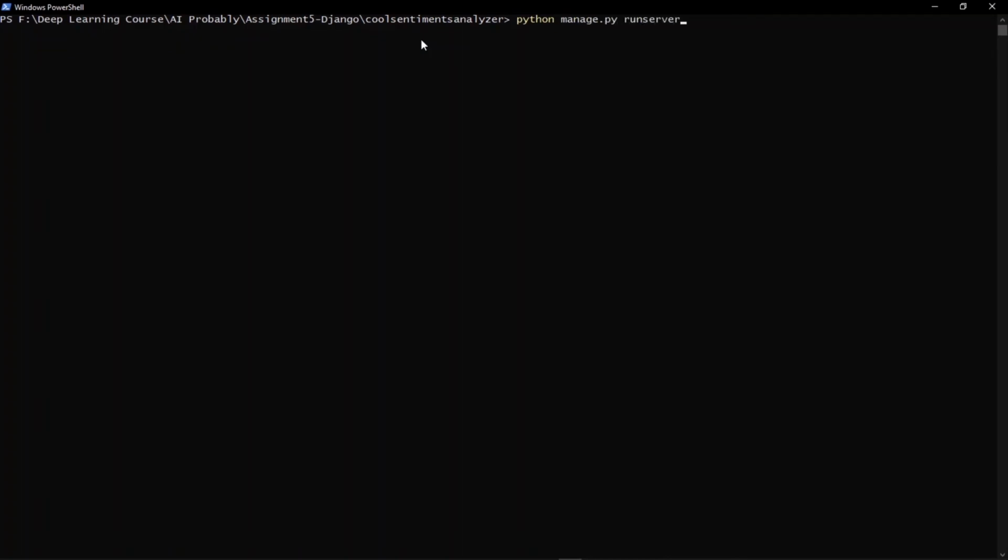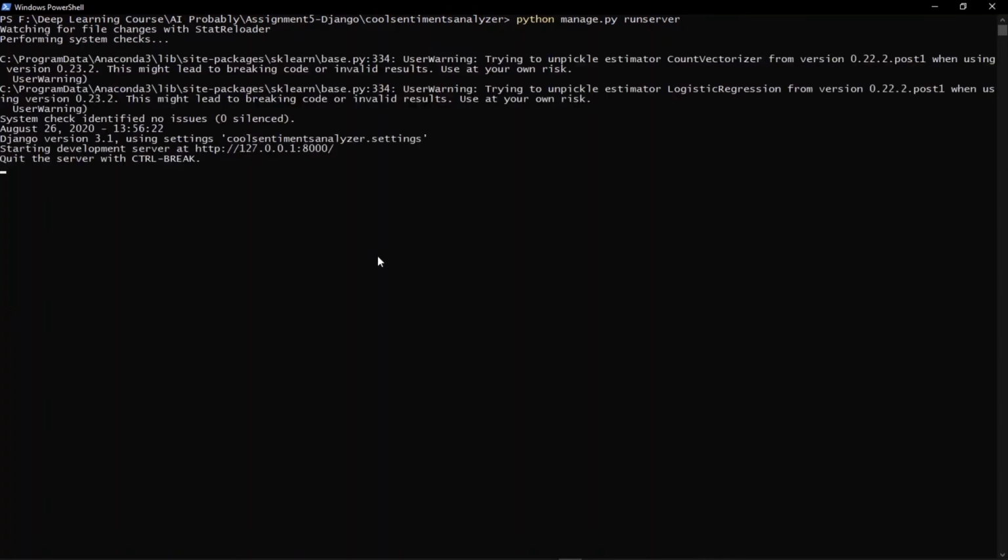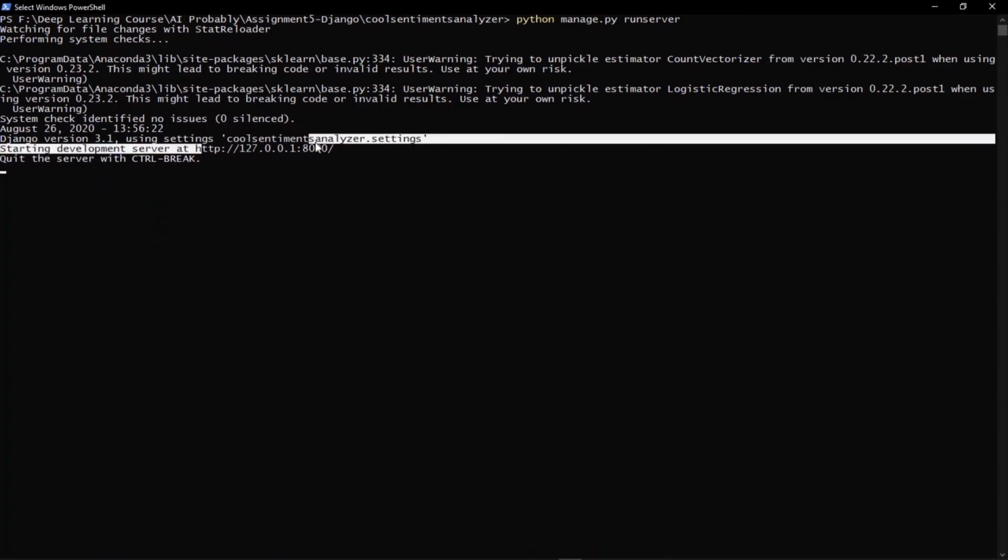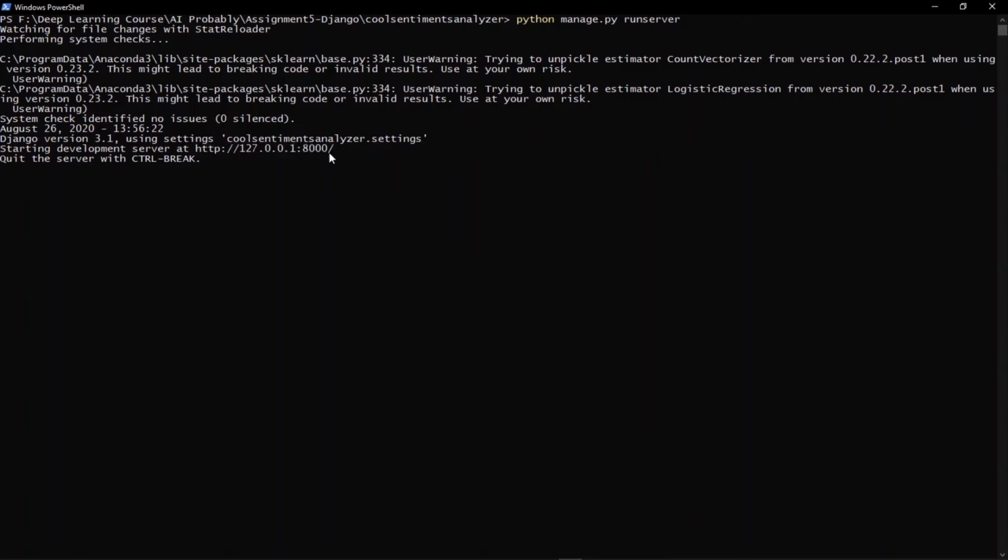Since I have already migrated my database, I do not need to run the python manage.py migrate command again. If I run this, it shows that I can access it using this particular URL here. So let's go ahead and open it.